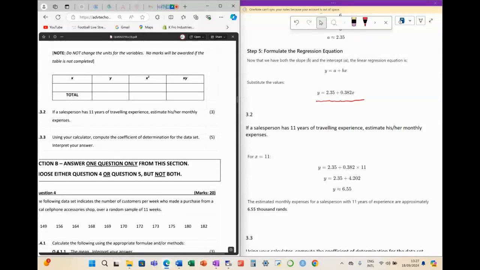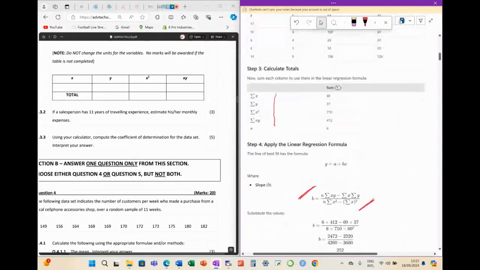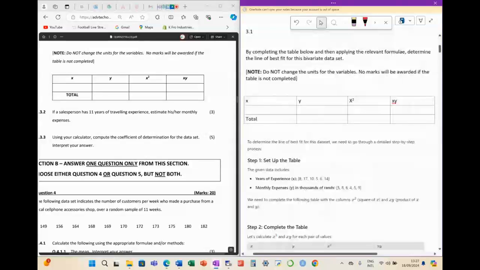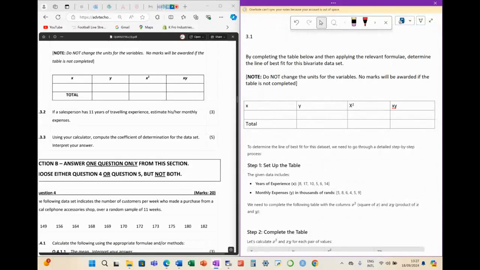And this is what I was talking about yesterday, where they can take it a step further and actually ask for an estimate of what the dependent variable will be. In this case, your dependent variable is obviously your monthly expenses, because we're using years of traveling experience to predict monthly expenses. Can you see that?